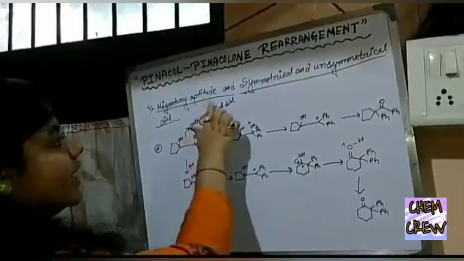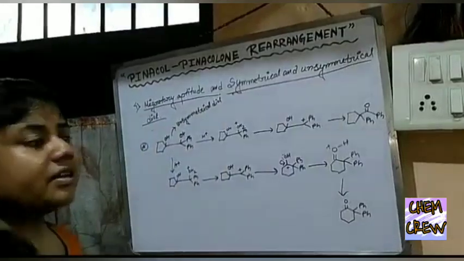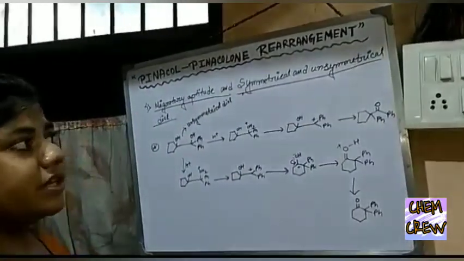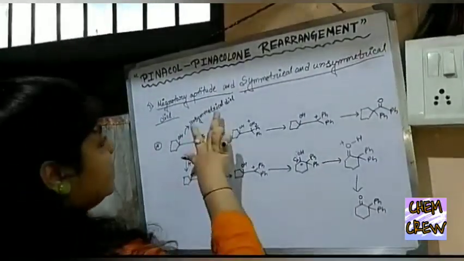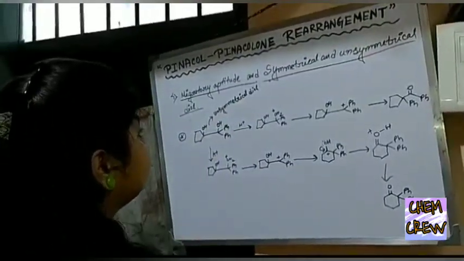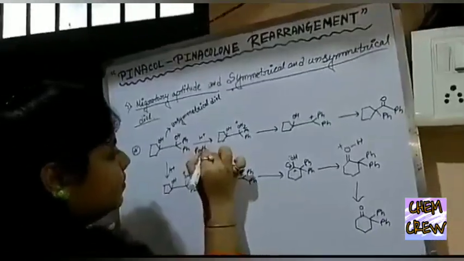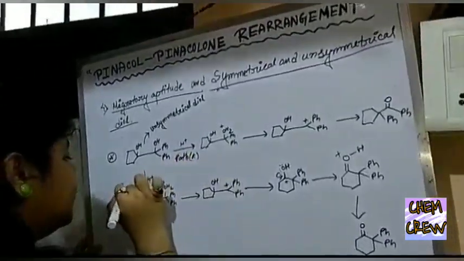Next point is migratory aptitude and symmetrical and unsymmetrical diols. It does not matter whether the diol is symmetrical or unsymmetrical. Let us go for an unsymmetrical diol. So here the mechanism proceeds by different pathways. This is path A, this is path B.